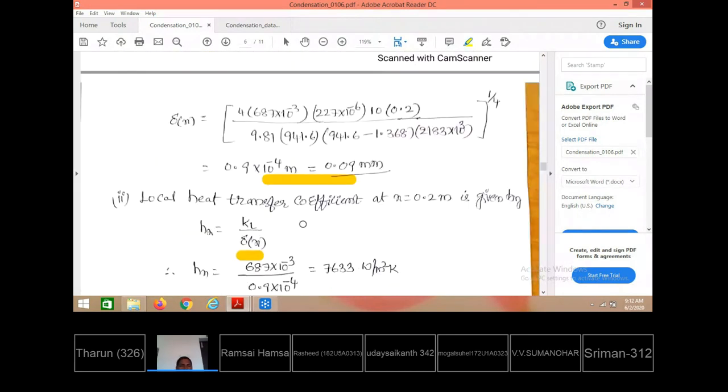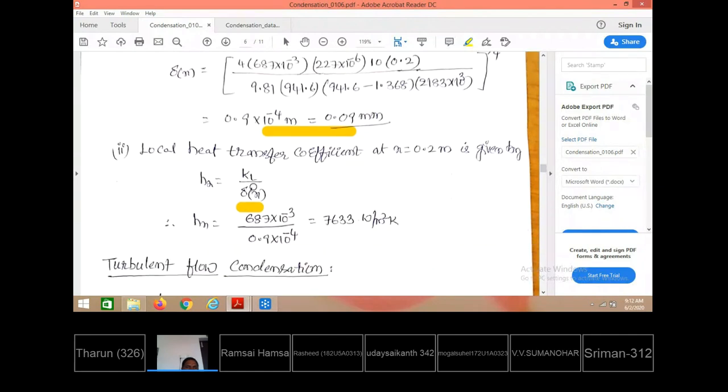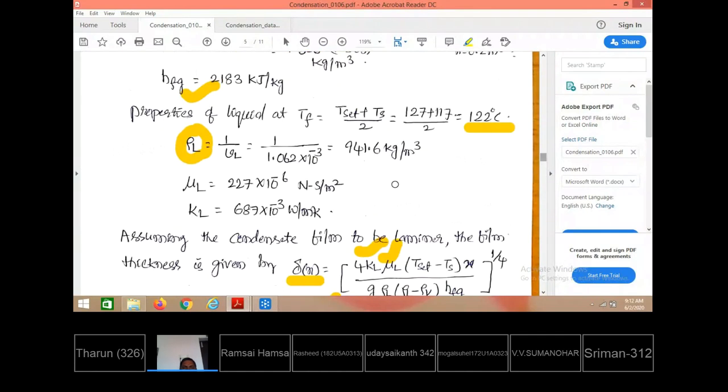After getting that, how do you get the local heat transfer coefficient at x equal to 0.2 meters? Again, you can take it from the data book. K by delta, what is the K value? I already have it when the properties are taken: 687 into 10 power minus 3, otherwise 0.687 watt per meter Kelvin.